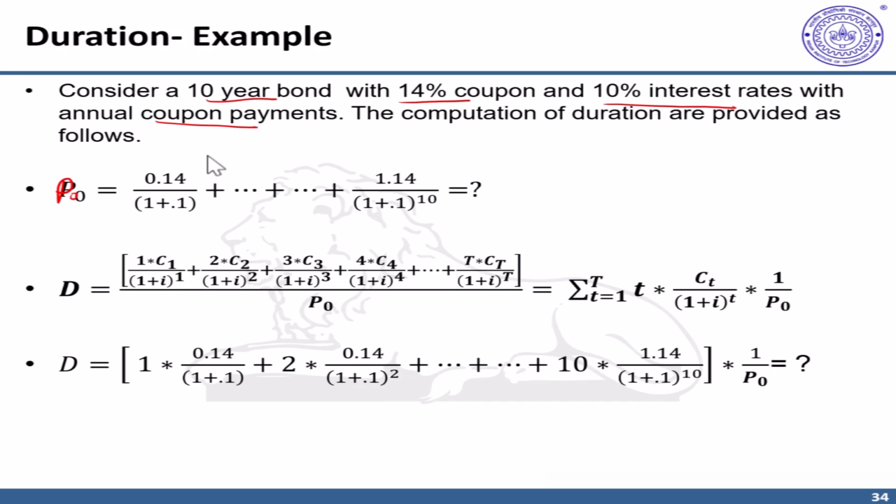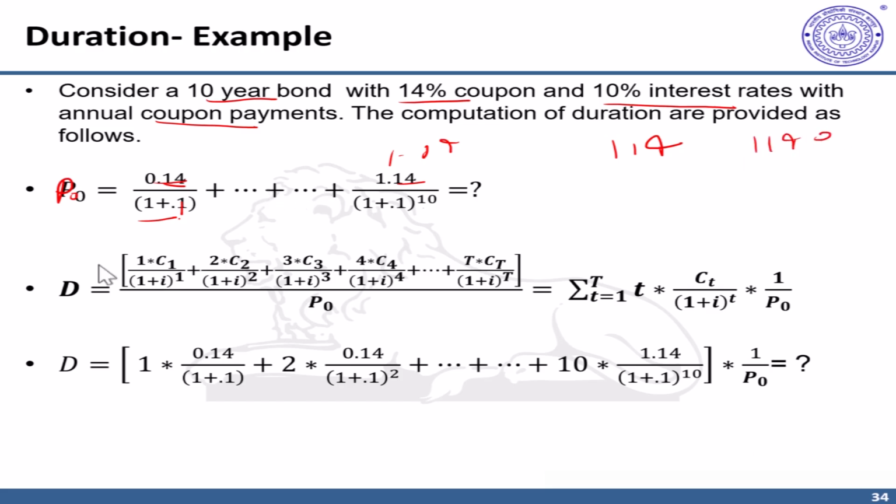Please note, because the coupon is 14% and the interest rates are 10%, every coupon will be discounted at the appropriate discount rate. For example, the first coupon is discounted by 1 plus 0.1, and the last coupon is discounted by 1.1 raised to power 10, and also the principal payment that is there. So this 1.14 reflects appropriately scaled principal and coupon payment. For example, if coupon is 14% and principal is 100, then 114. Similarly, if coupon is 14% and principal is 1000, then it would be 1140.